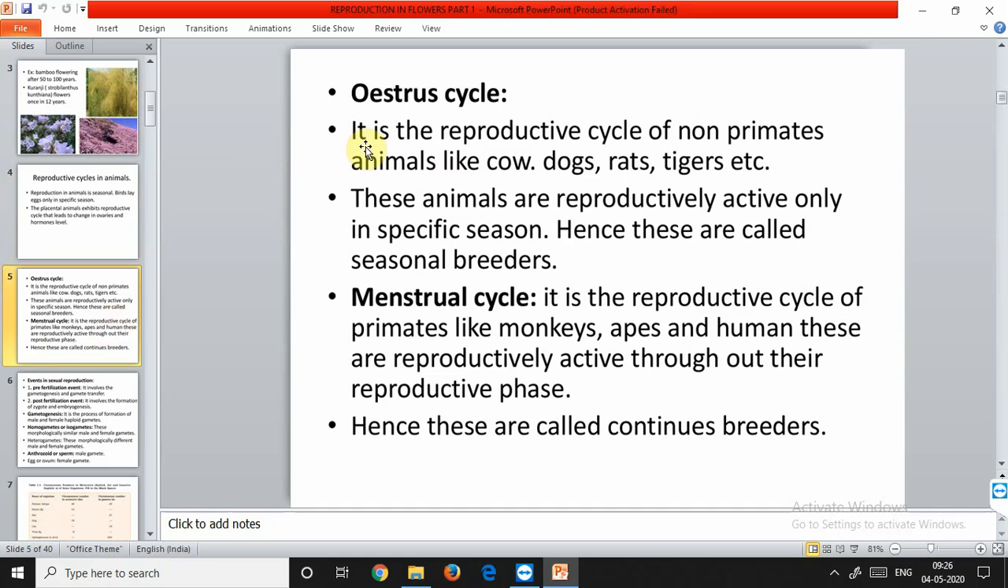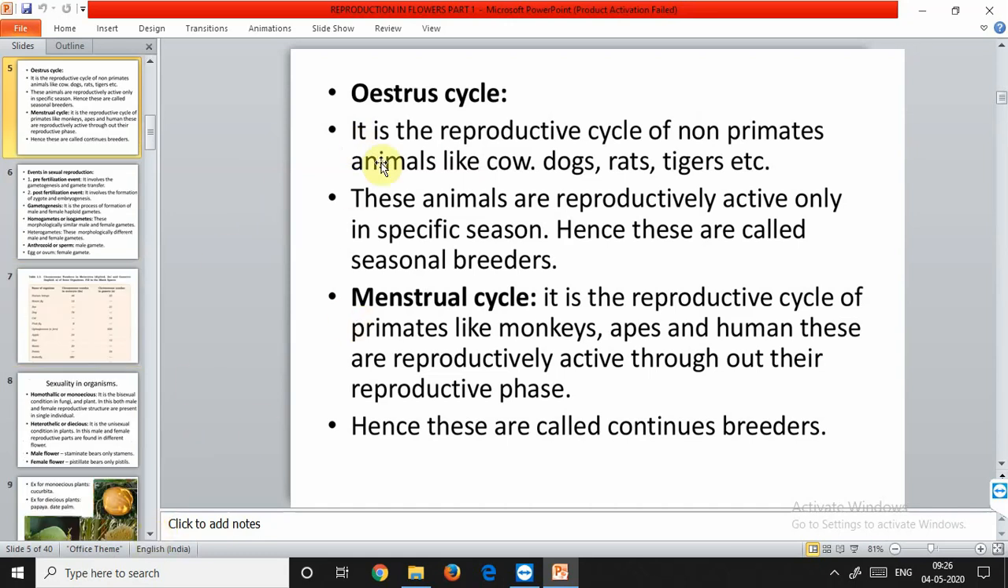So, what are the oestrus and menstrual cycles? The oestrus cycle is the reproductive cycle of non-primates. Examples: cow, dogs, rats, tigers, etc. These are animals that are reproductively active only in a specific season. Hence, these are called the seasonal breeders. Now, the menstrual cycle is the reproductive cycle of the primates like monkeys, apes, and humans. They are reproductively active throughout their reproductive phase. Hence, they are also called the continuous breeders.